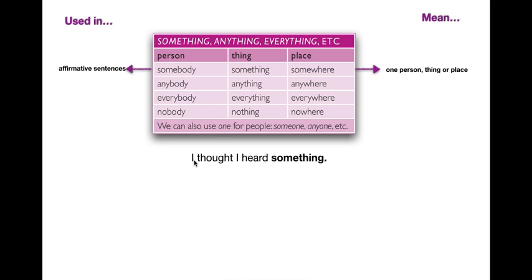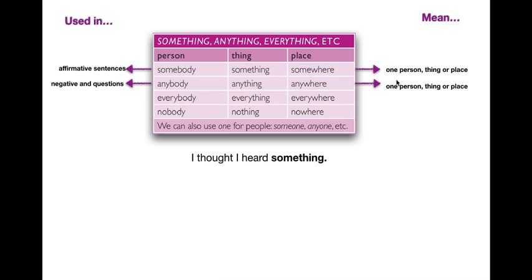For example, I thought I heard something. That is, I think I heard one thing. Then we have the second line, that is anybody, anything, and anywhere. So those words are used in negative sentences and questions, okay? And they mean one person, one thing, and one place.